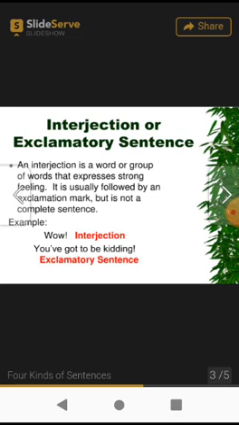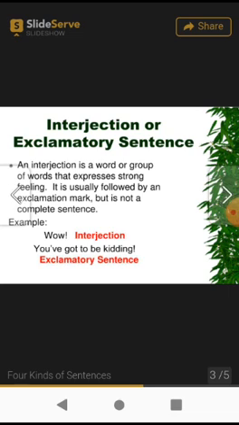It is usually followed by an exclamation mark but is not a complete sentence. Are you getting the definition? It gives you an expression, a sudden feeling, some group of words in the sentence which shows the expression, but it is not a complete sentence.